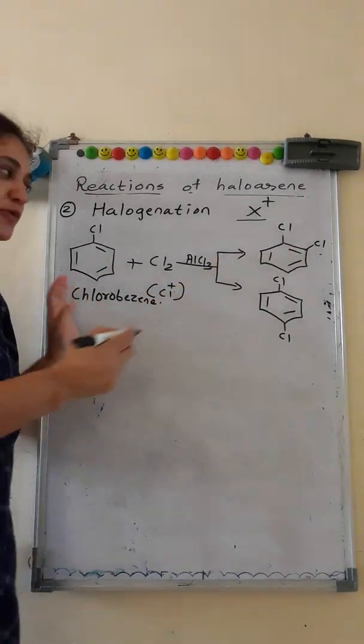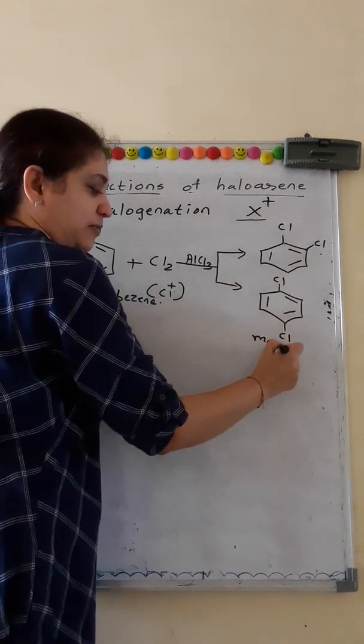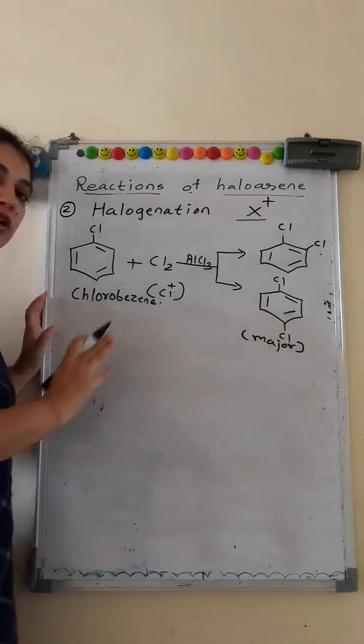Once again, this is obtained as a minor product and this is obtained as a major product. Para products are always major.